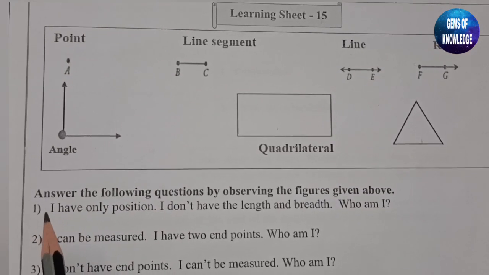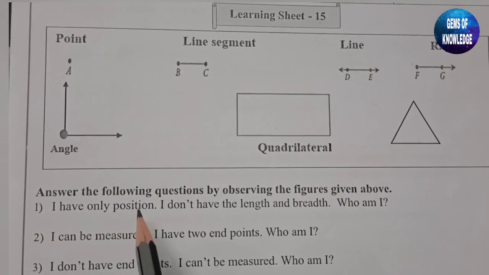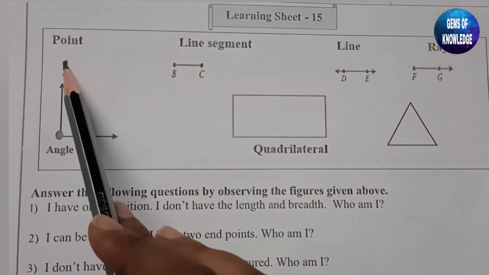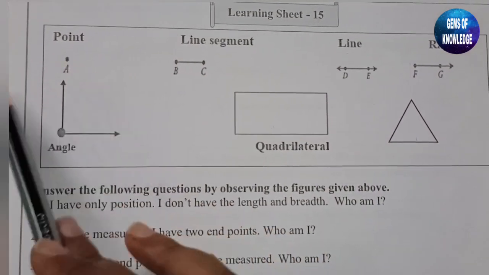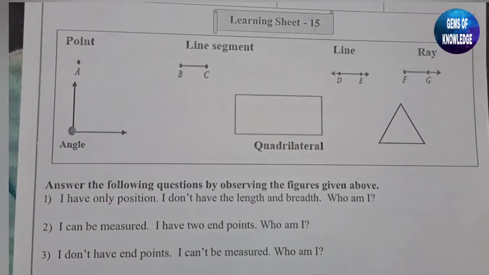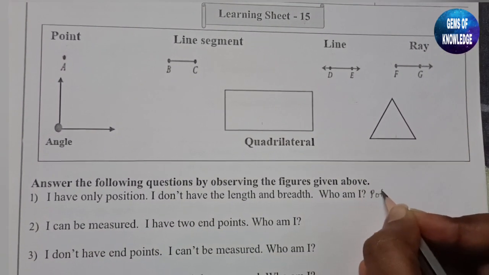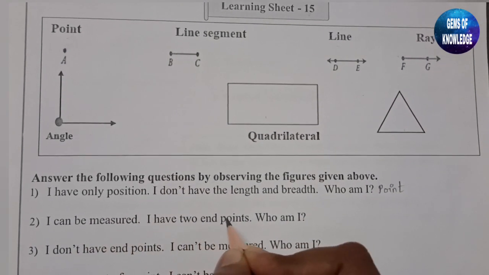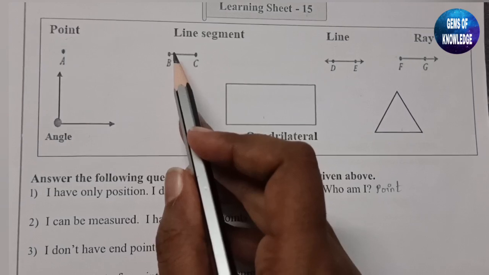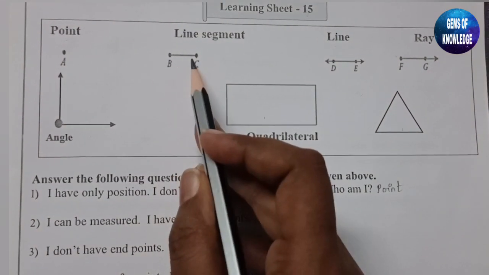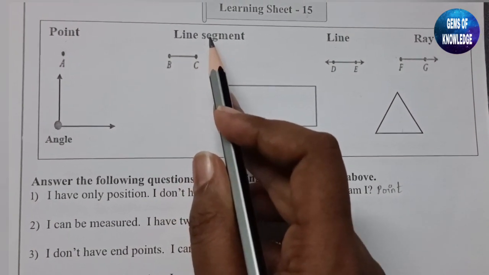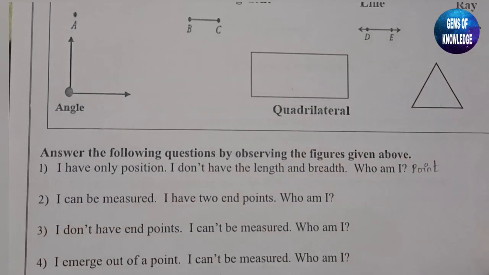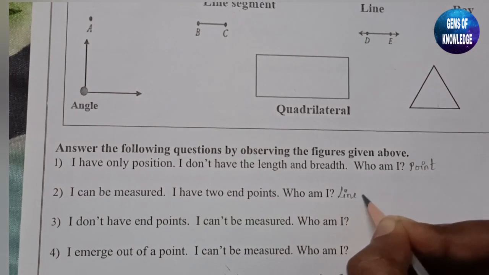First question is, I have only position, I don't have length and breadth. Who am I? The one which contains only one position, with no length and no breadth, is nothing but a point. So here the answer will be point. Then, I can be measured. I have two end points. Who am I? You can see who is having the two end points. This is nothing but a line segment. A line segment has two end points and it can be measured. So here the answer will be line segment.